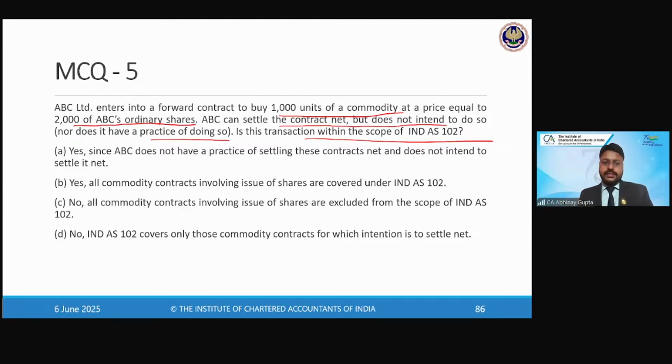What is the right answer? B. Option B. Others? So the answer is option A. Since ABC does not have the practice of settling the contract net and also does not have the intention to settle it net, right? So in that case, what is the nature of this contract? Basically, suppose they are buying a future contract to buy 1,000 kg of, say, coffee, right?